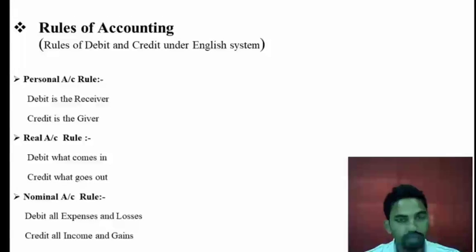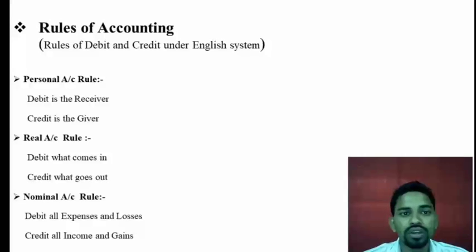These are the golden rules of accounting. This accounting subject depends on these three rules, so we have to memorize them.